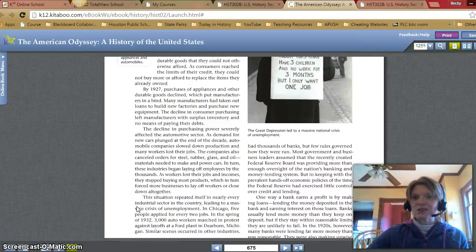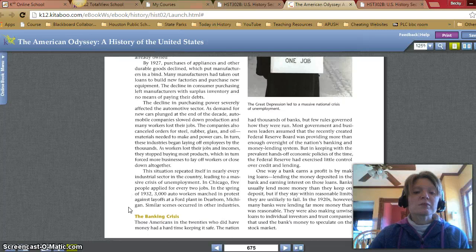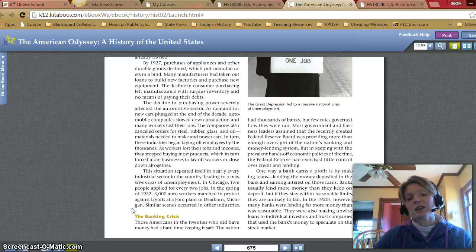See, it's a big circle. One thing affects many other aspects. This situation repeated itself in nearly every industrial sector in the country, leading to a massive crisis of unemployment. In Chicago, 5 people applied for every 2 jobs. In the spring of 1932, 3,000 auto workers marched in protest against layoffs at a Ford plant in Dearborn, Michigan. Similar scenes occurred in other industries.